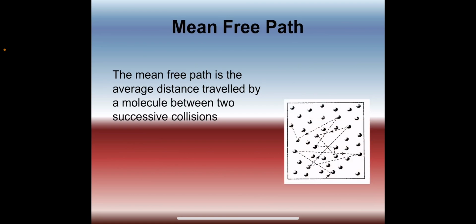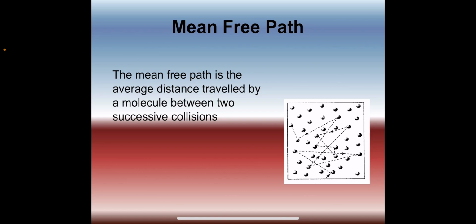Mean free path. The gas molecules are constantly moving randomly and are colliding with one another. A molecule moves in a straight line before colliding with another molecule. The distance traveled by a molecule before collision with another molecule is referred to as free path.